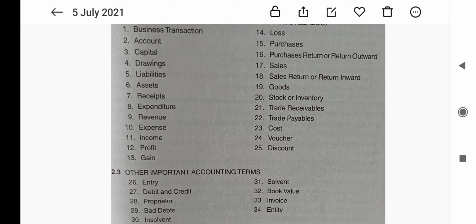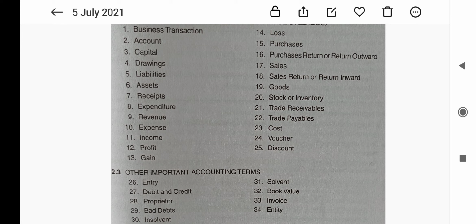Now, the next one is trade receivables. It refers to the amount received or receivable for sale of goods sold or services rendered in the normal course of business. Trade receivables include both debtors and bills receivable.